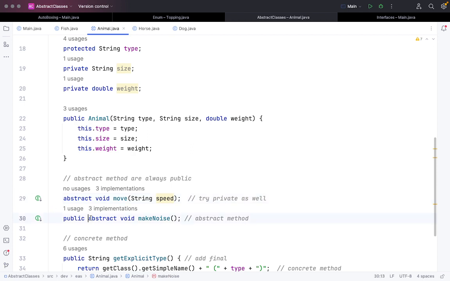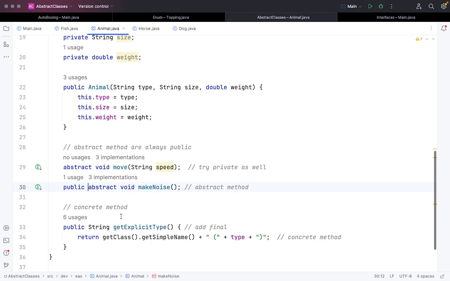And here I don't need to write public also. If the keyword abstract is there, the Java compiler automatically identifies that it should assign the public modifier. So if I just write public or public abstract, this is quite the same in this aspect.